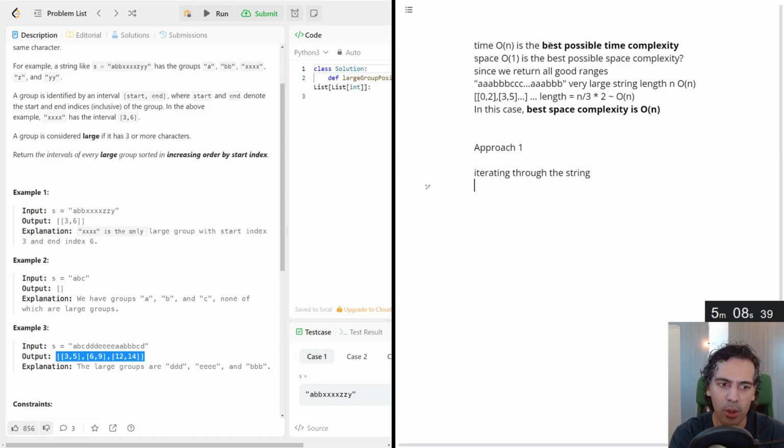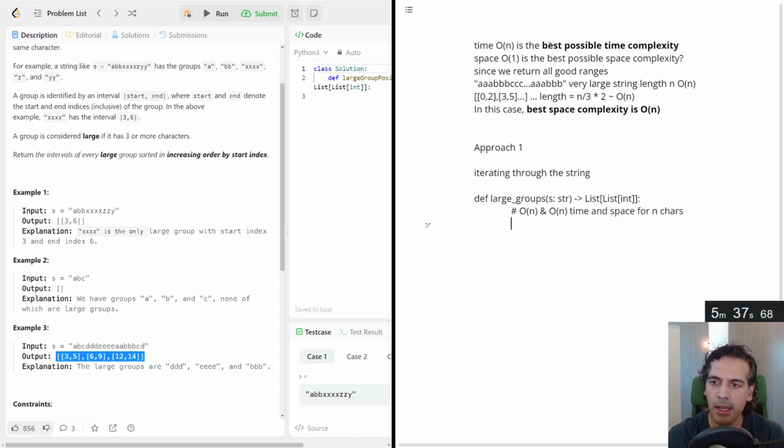So at the end of this, we have O of n time and O of n output. So let's call this large groups. And our input's going to be a string s. And our output's going to be a list of ints, it looks like. And O of n time and O of n space for n chars. Yeah, that sounds about right. So let's do this. So let's call our output empty, and